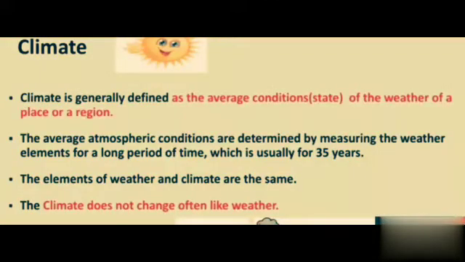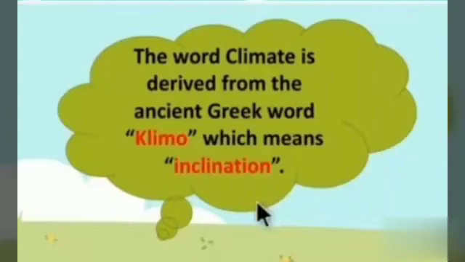Next topic, climate. Climate is generally defined as the average conditions of the weather of a place or region. The average atmospheric condition is determined by measuring the weather elements for a long period of time, which is usually 35 years. It is a long period consideration. The elements of weather and climate are the same. The climate does not change often like weather. Very important, listen: the climate does not change often like weather.